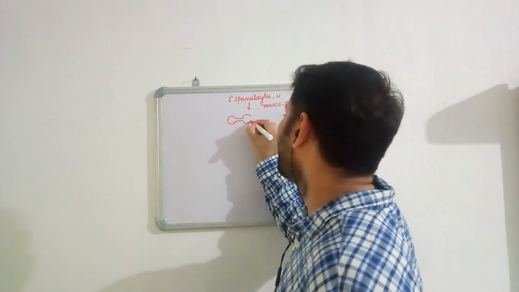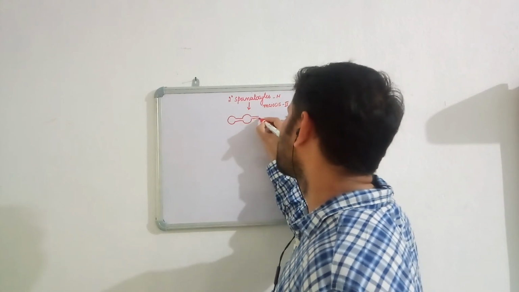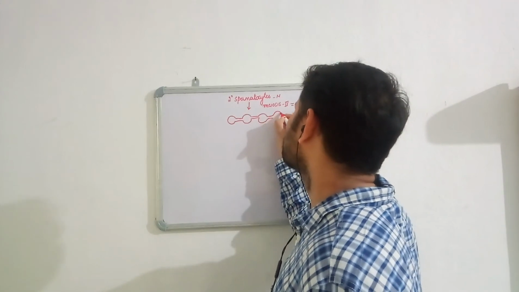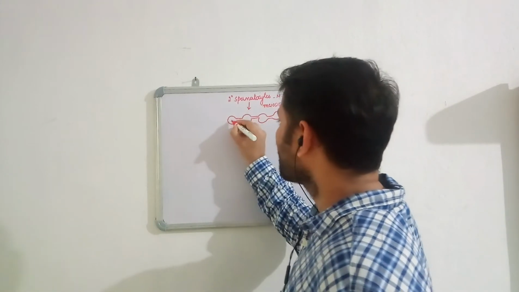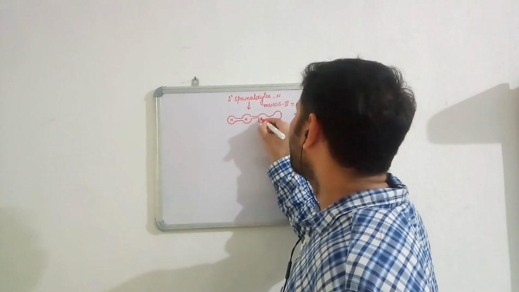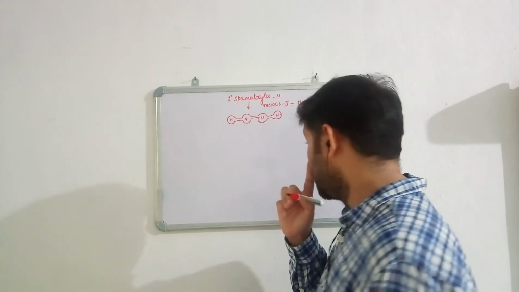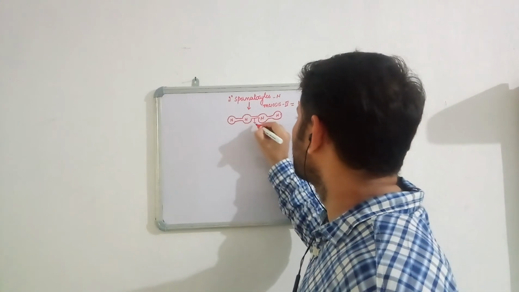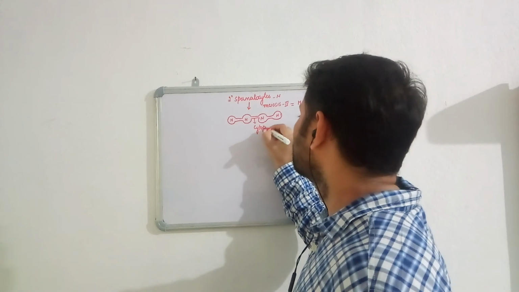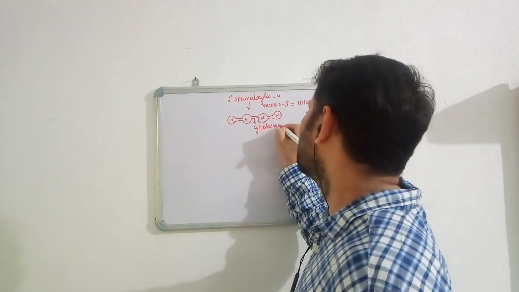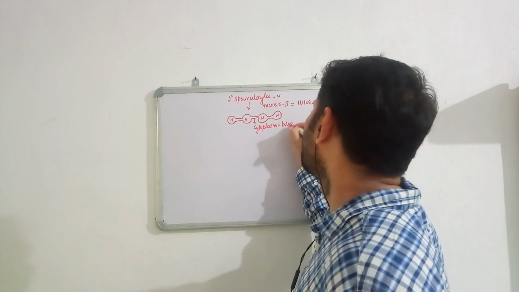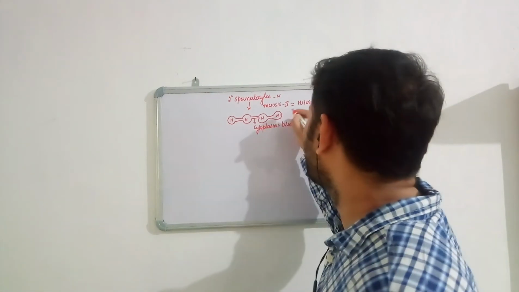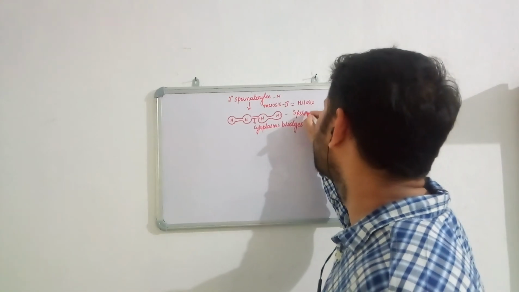four haploid structures. All of them are haploid. Okay, secondary spermatocytes will be producing 4 haploid structures. All of them are also connected by cytoplasmic bridges again. And now these structures are called the spermatids.